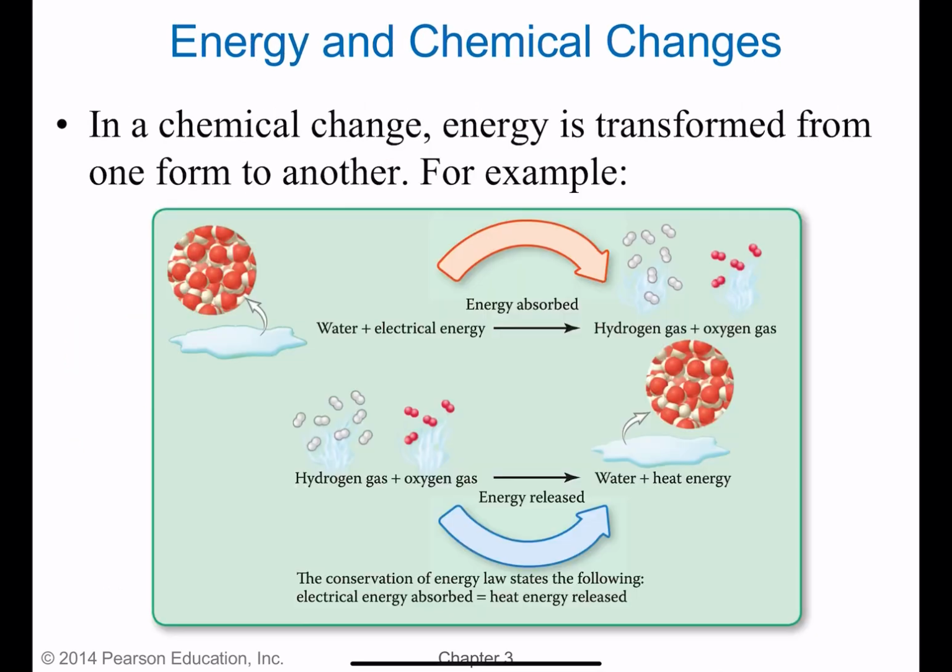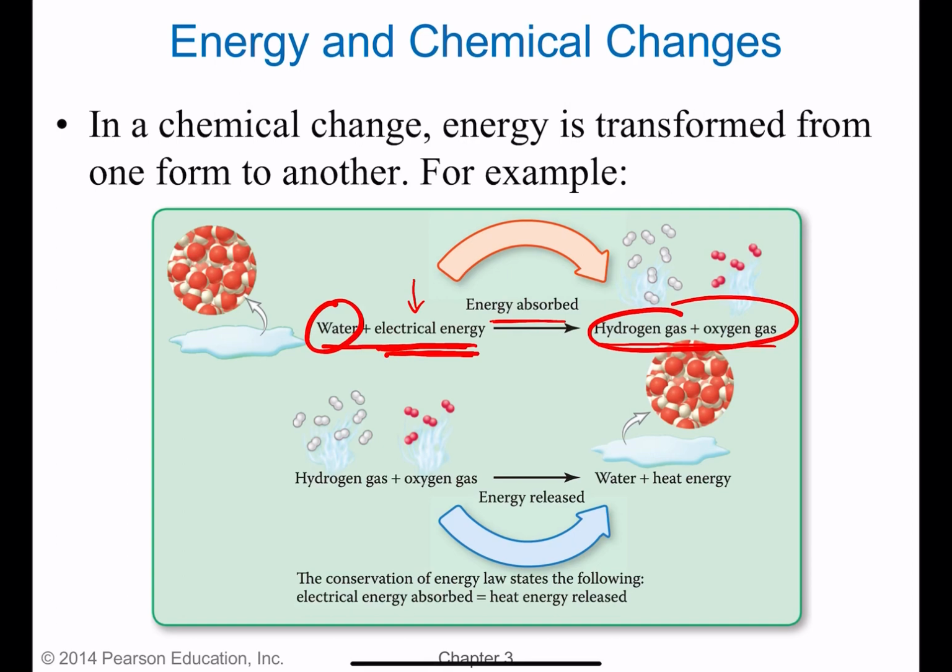So with regards to changes, whenever we do a chemical change, energy is going to be transformed. For example, in this one, water plus electrical energy, we get hydrogen gas and oxygen gas. So energy is required in this example. We have to put in electrical energy in order to convert the water into hydrogen and oxygen gas. So energy is being absorbed in this example because energy is on the reactant side.